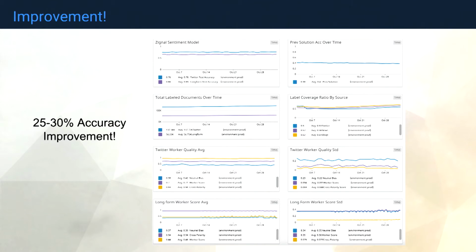Now, this isn't to say that these public APIs are bad. We've done a lot of things that make this not a fair comparison. We've changed the problem that we're solving, and we have an entirely new data set with new distributions to use in our training model. And this is the same thing that we're using to judge the accuracy. So what this really means is that we're 25 to 30% better for our customers, which is good for us.